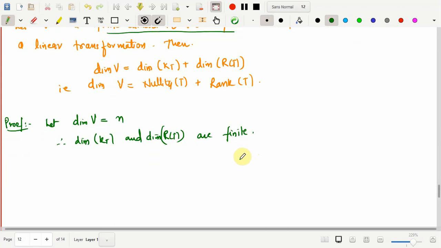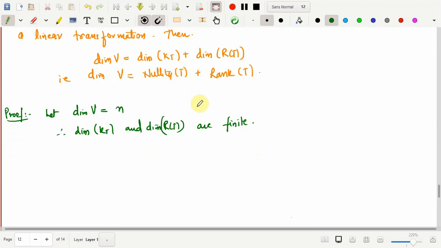To get this relation, the idea will be very simple.